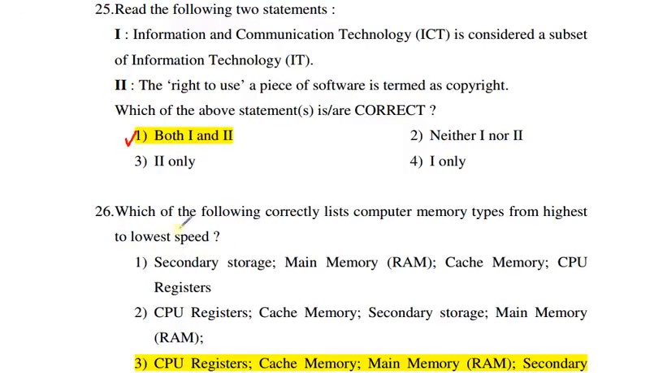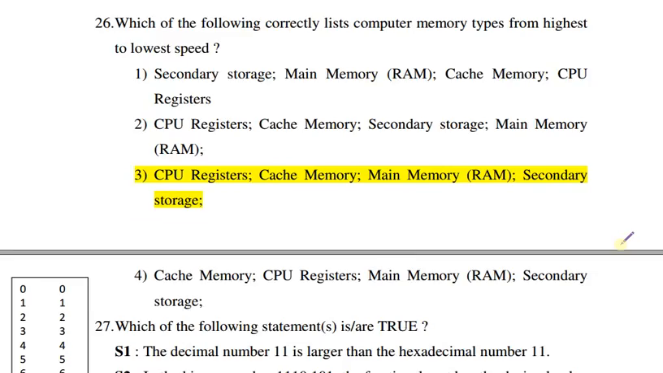Which of the following correctly lists computer memory types from highest to lowest speed? Here you will see there are four types of memory given. I will explain each one by one. CPU registers.